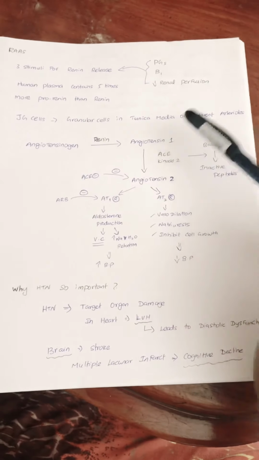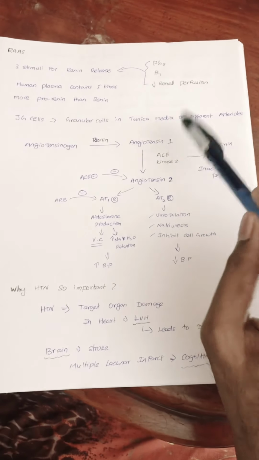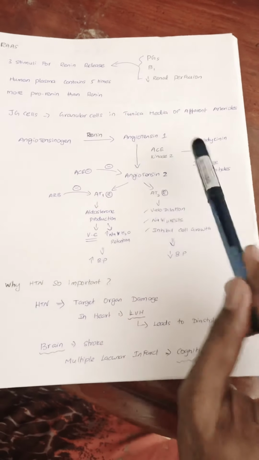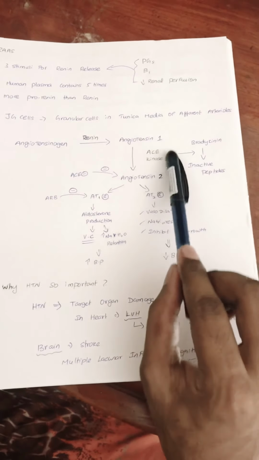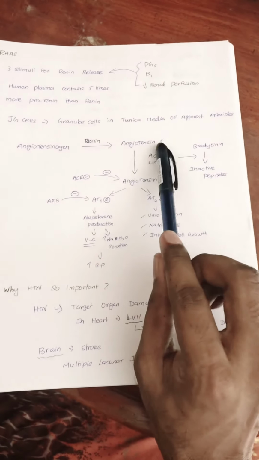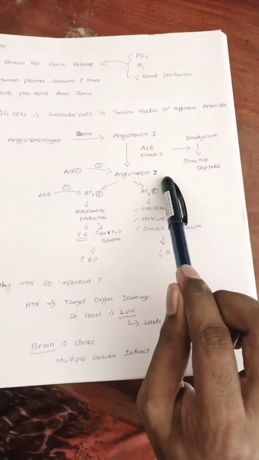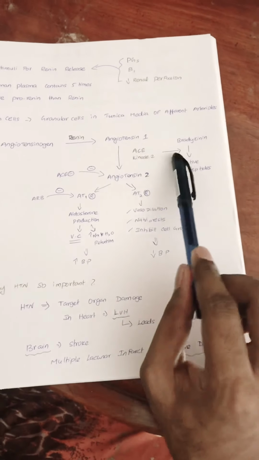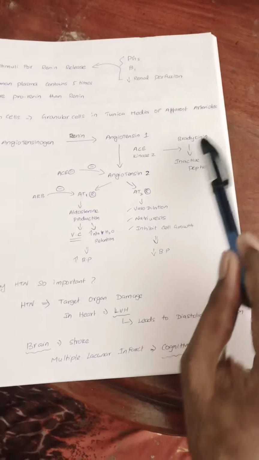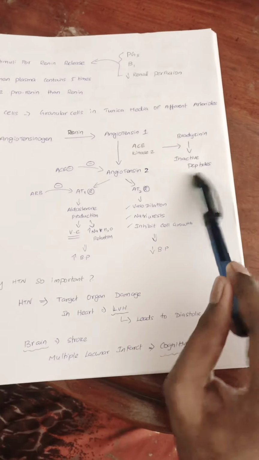And further, angiotensin 1 is converted into angiotensin 2 by the enzyme ACE, kininase 2. This is the enzyme which converts angiotensin 1 into angiotensin 2. It also acts as an enzyme for breakdown of bradykinin into inactive peptides.